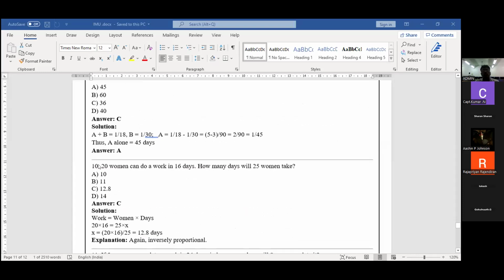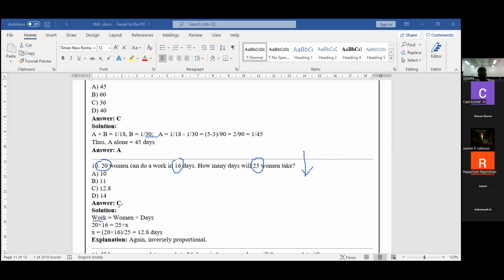The 10th problem: 20 humans can do the work in 60 days. How many days will 25 humans take? Students, please listen. Here, 20 persons complete the work in 60 days. Now the number of persons is increased. What happened? The days will definitely reduce. That's all. Now we go through this problem.